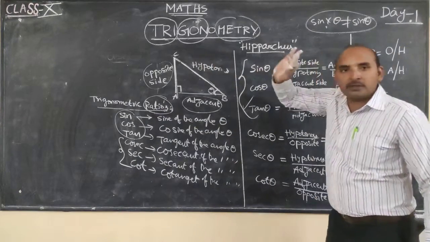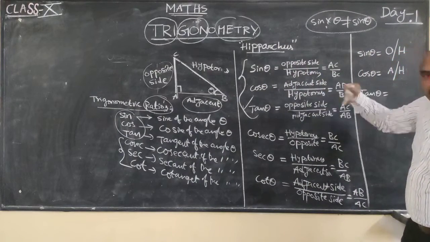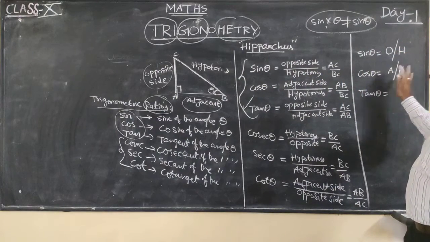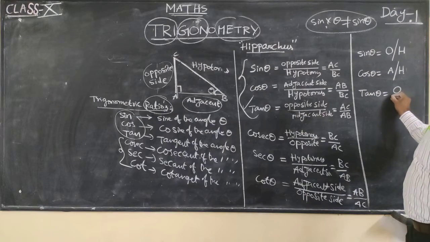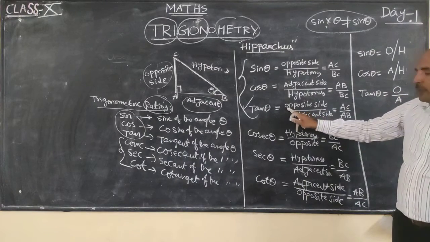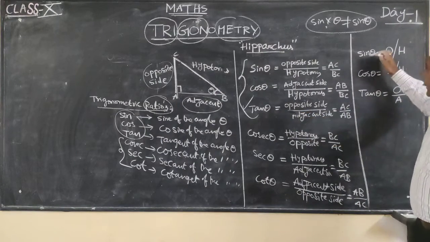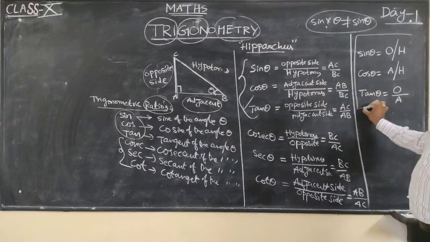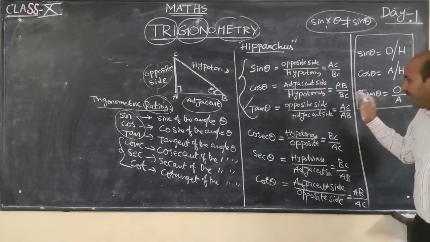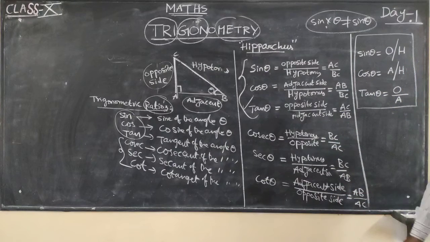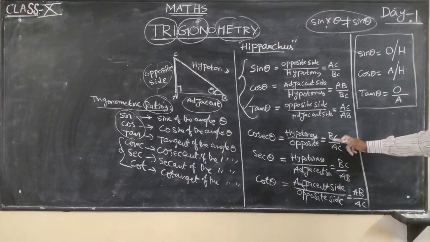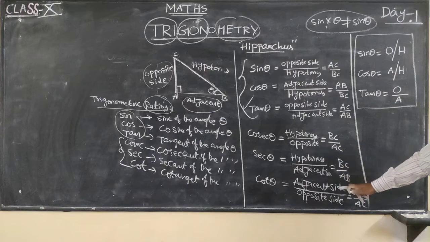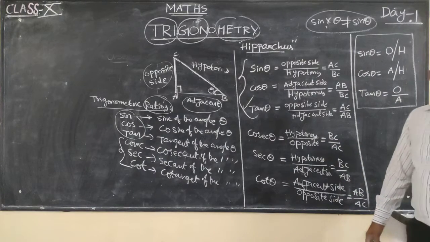Neglect the hypotenuse part. Hypotenuse cancels, and you get opposite side by adjacent side. So these are the first three trigonometric ratios. Using these three, we can find the rest of the three trigonometric ratios: cosecant theta, secant theta, and cot theta.